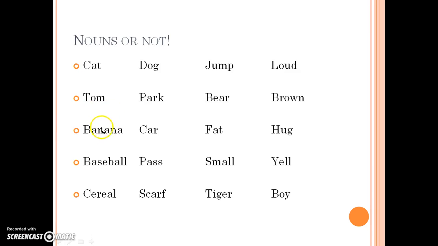So banana, which is a noun, car. Fat, they would not put a finger up, it is not a noun. Hug, not a noun. Baseball is a noun. Pass is not a noun. Small is not a noun. Yell is not a noun. Cereal is a noun. Scarf is a noun. Tiger is a noun. And boy is also a noun.